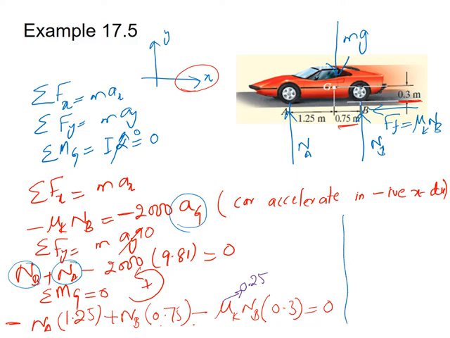By solving this, I am directly writing the answer: a_G equal to 1.59 meter per square second, NA equal to 6.88 kilonewton, and NB equal to 12.7 kilonewton. So in this way you can find out the unknowns, which are the reaction forces or acceleration of the rigid body about point G.